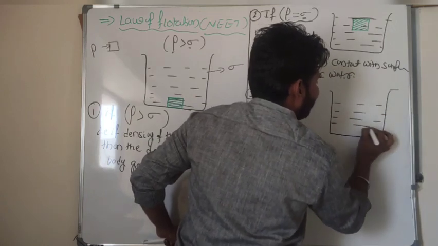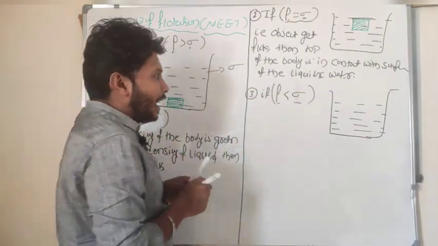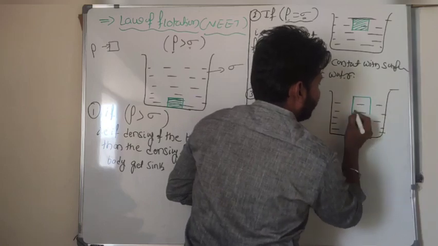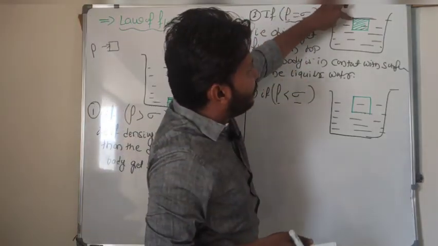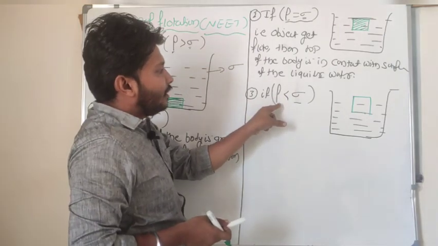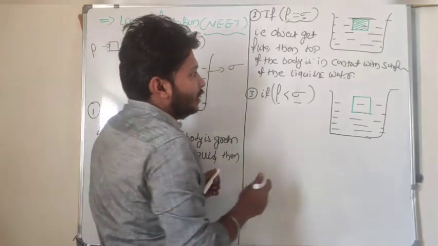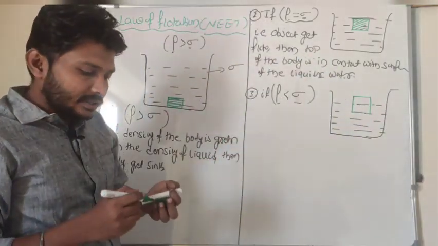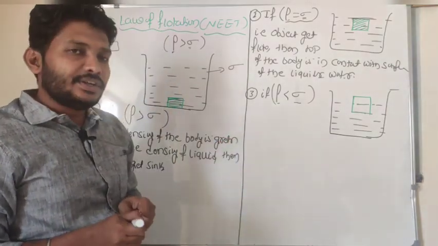So in which manner is it floating? Partially it is immersed in the water and partially it is exposed to the outside. In this case, the top surface of the object is in contact with the surface of the liquid here. But if the density of the body is very much less than the density of the liquid, then the body is partially immersed and partially exposed to the outside.